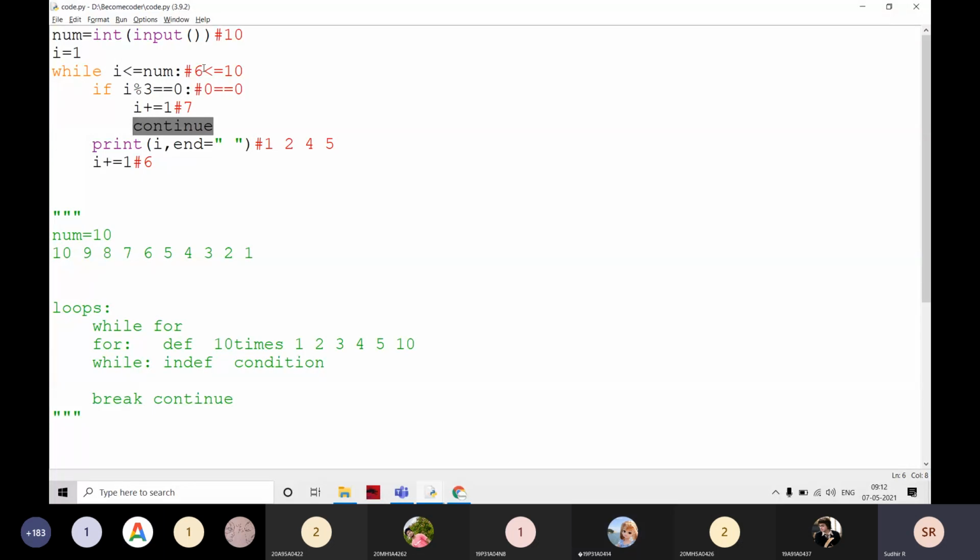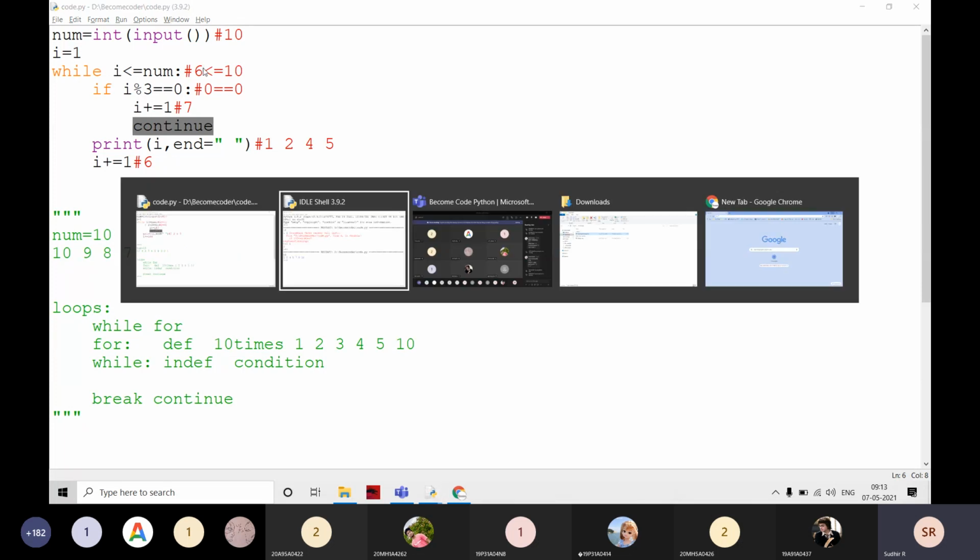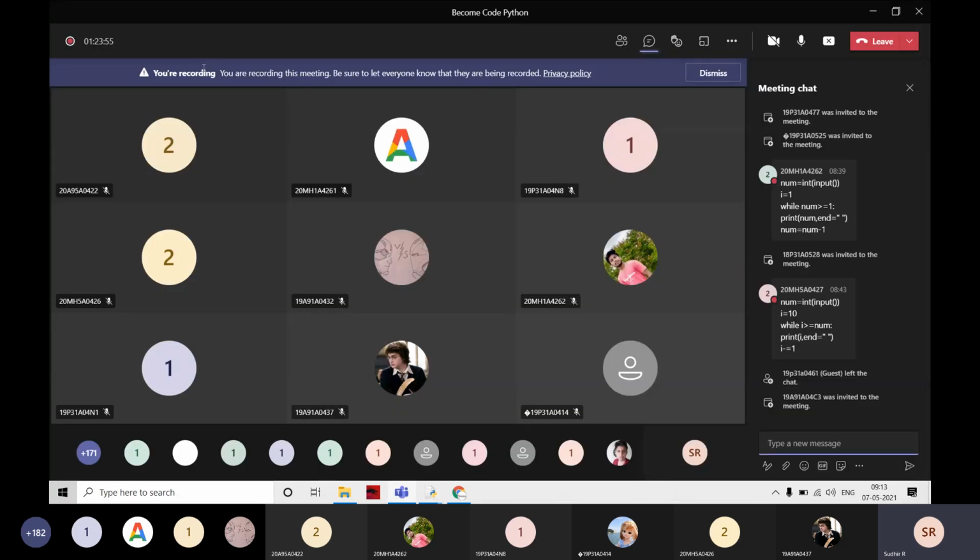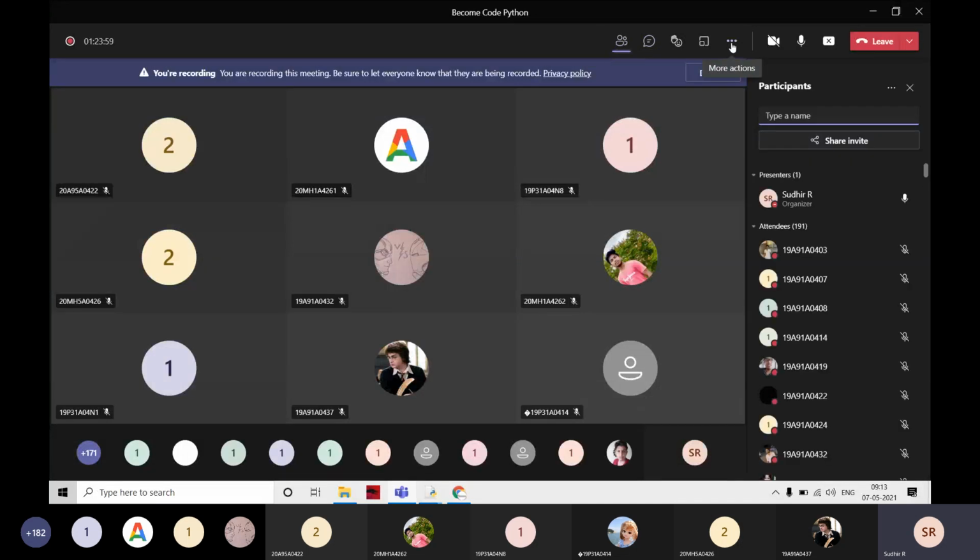You have to practice what is the syntax of a for loop and what is the syntax of a while loop. If you want to write anything new, just write it down, execute it once, and use continue also. Okay. And tomorrow we are going to discuss break and what is the else for the loops, and a little bit of programs on that. That's it for today.